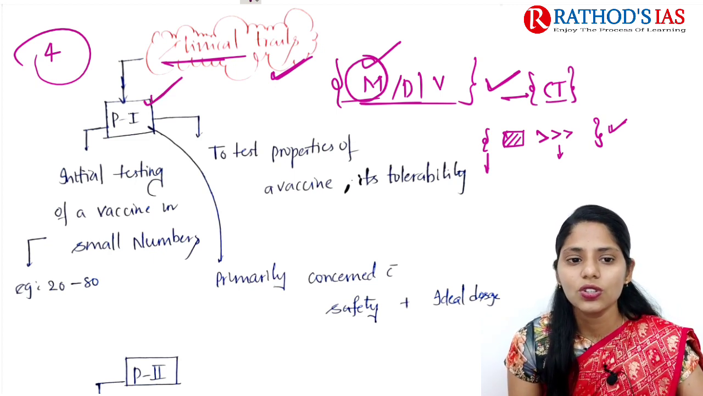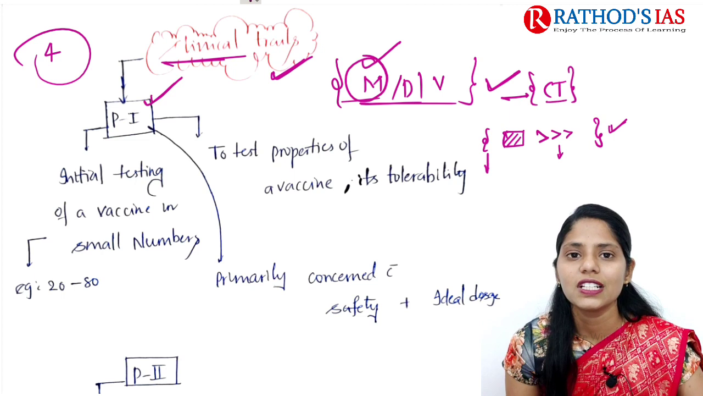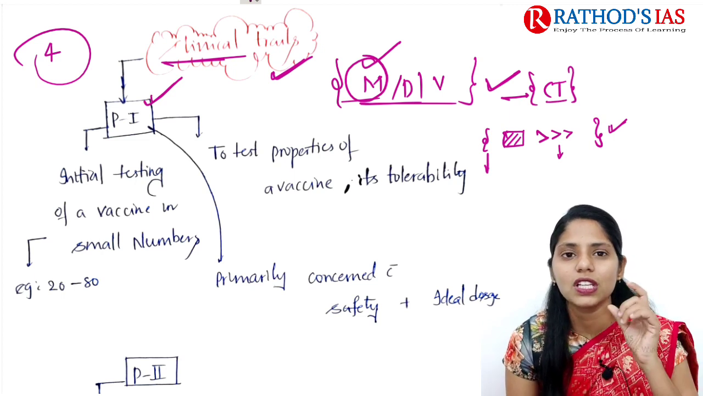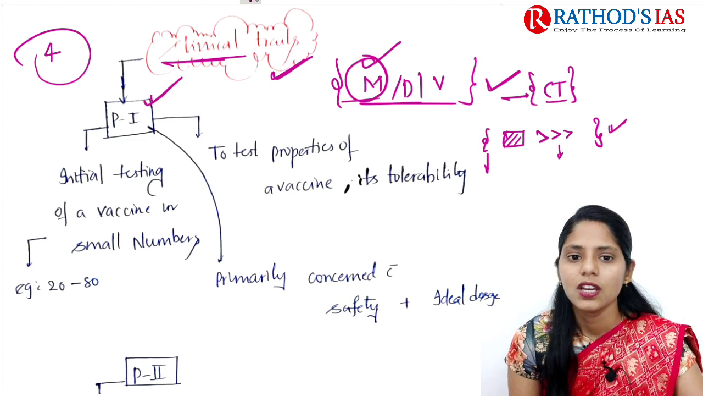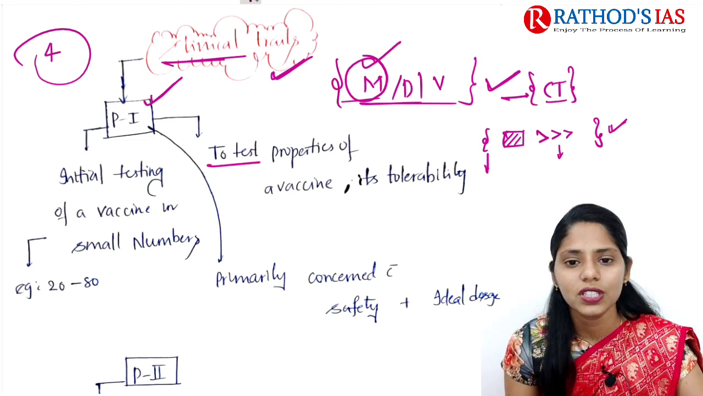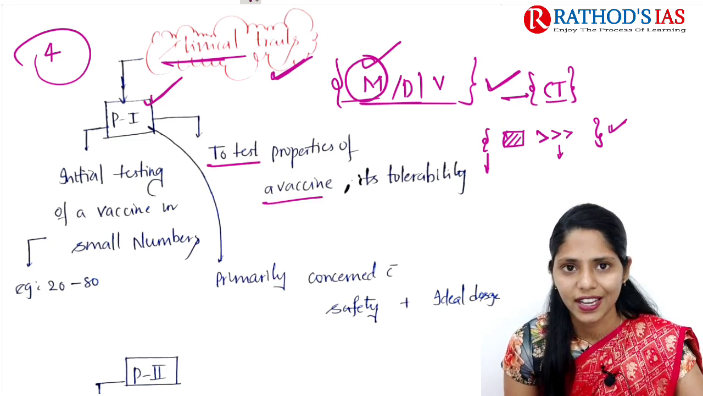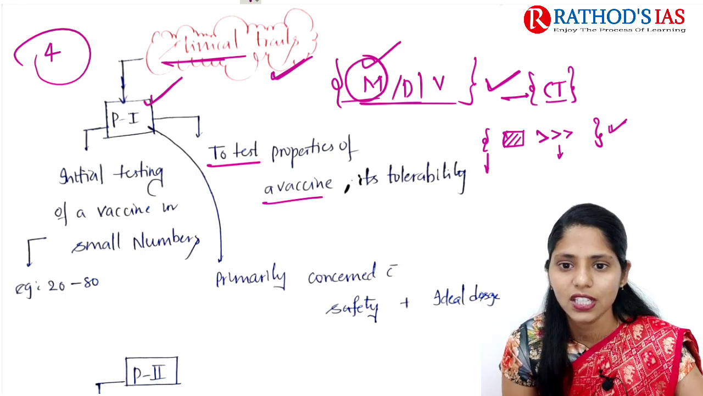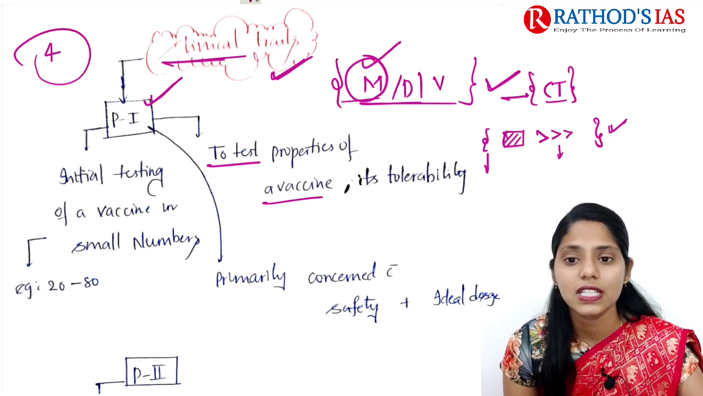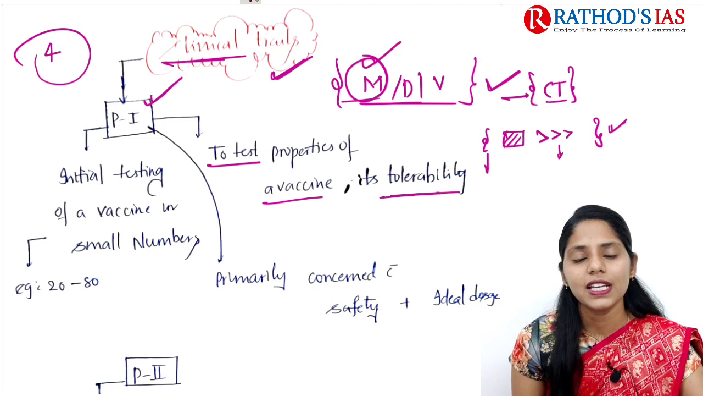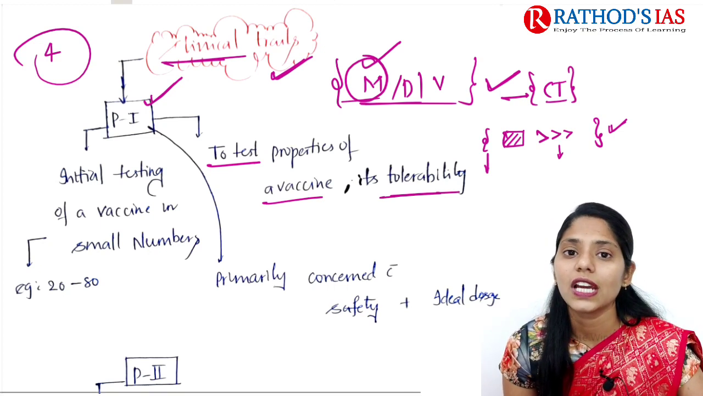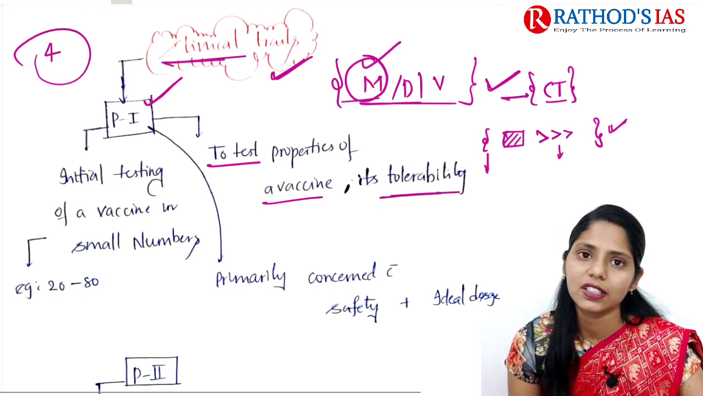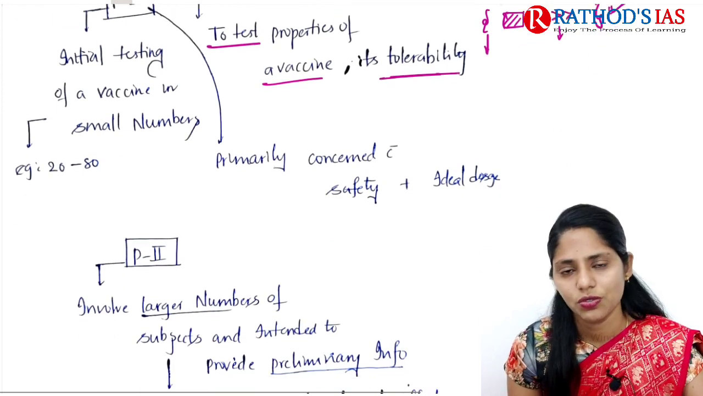In this we take volunteers, 20 to 80 people, that is, we are taking a small group of the population here. We are going to test on these people. Mainly we test the properties of a vaccine, especially the COVID-19 vaccine here, as well as its tolerability in people. Primarily phase 1 is concerned with safety, and we also decide the ideal dosage of the drug. So this is about phase 1.